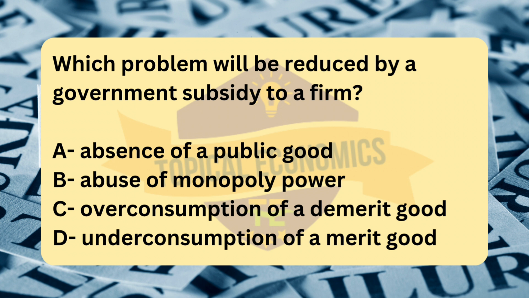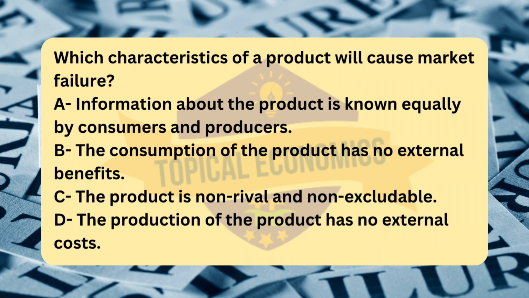Lastly, option C. Overconsumption of a demerit good. A demerit good is a good that is considered harmful or undesirable to society, such as cigarettes or alcohol. Governments often use taxes or regulations to discourage the consumption of demerit goods, not subsidies. Offering a subsidy would encourage more consumption of a demerit good, which is the opposite of what policymakers generally aim for. Moving to question number 9.